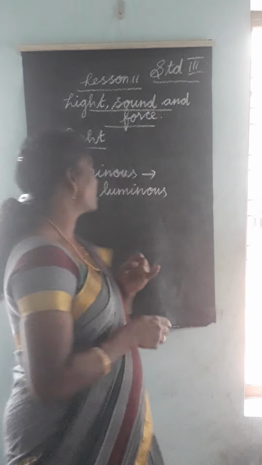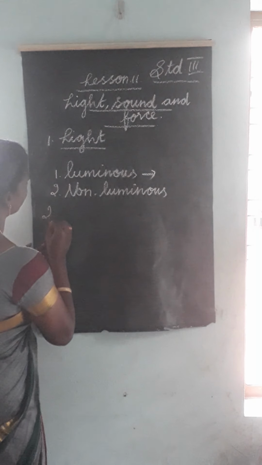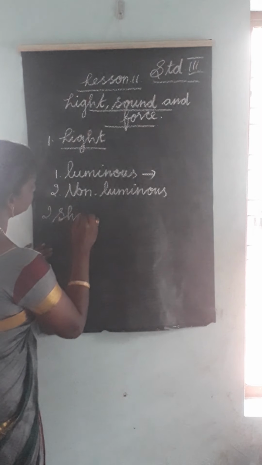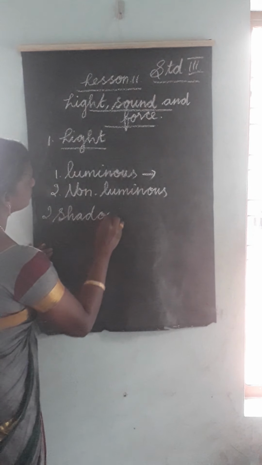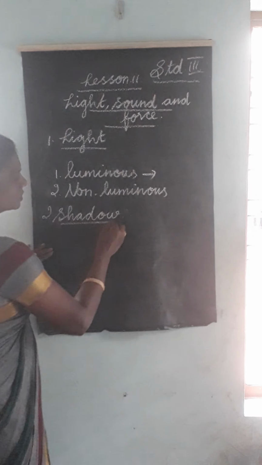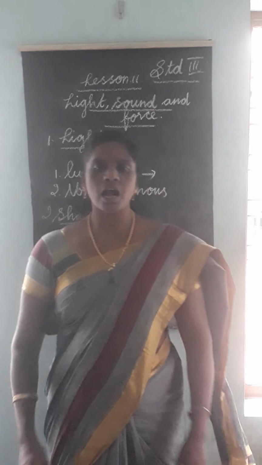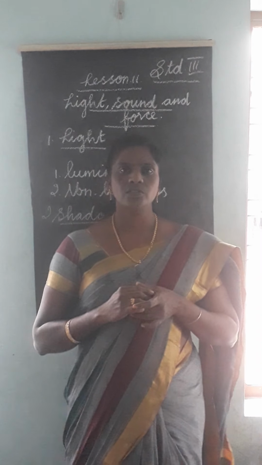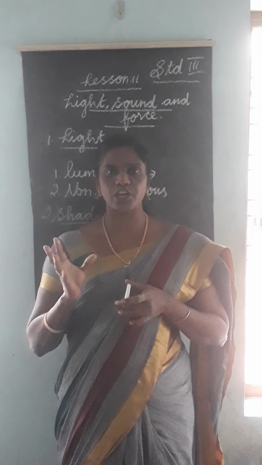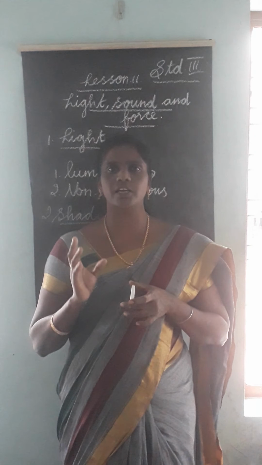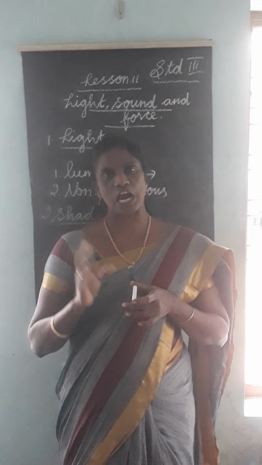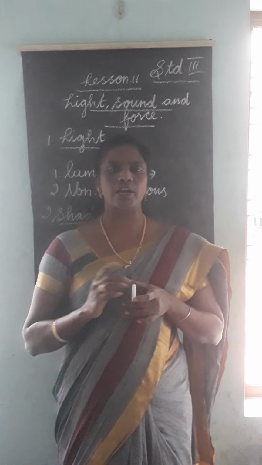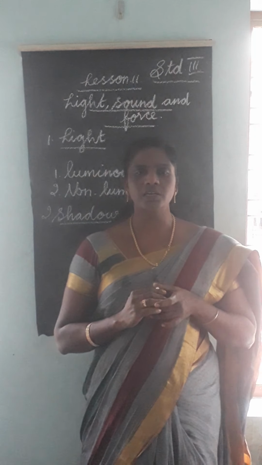The next one is shadow. Have you ever noticed a dark patch on the ground? Has anybody noticed a dark patch on the ground? That is shadow. What is shadow?